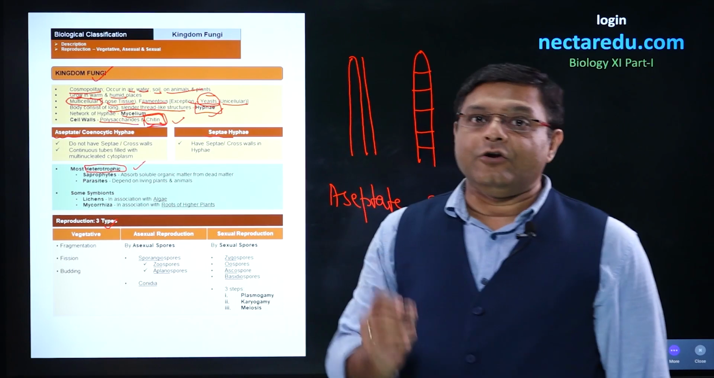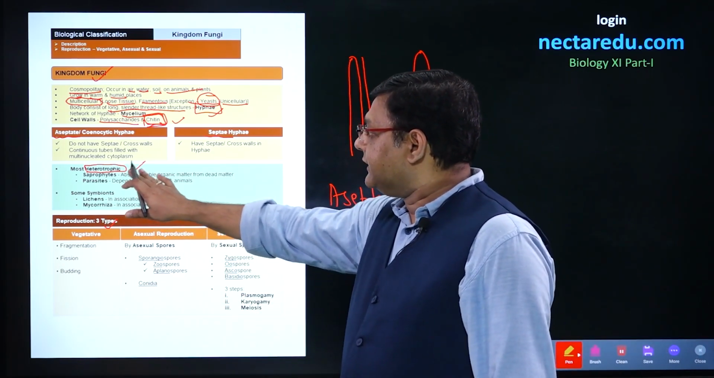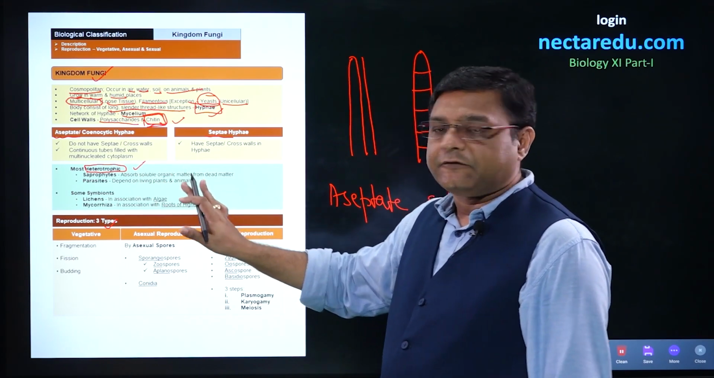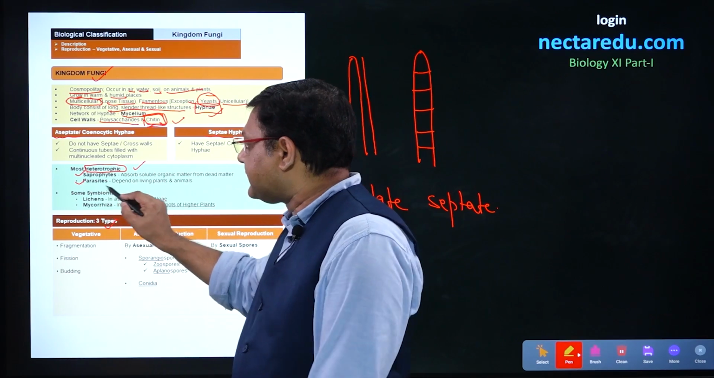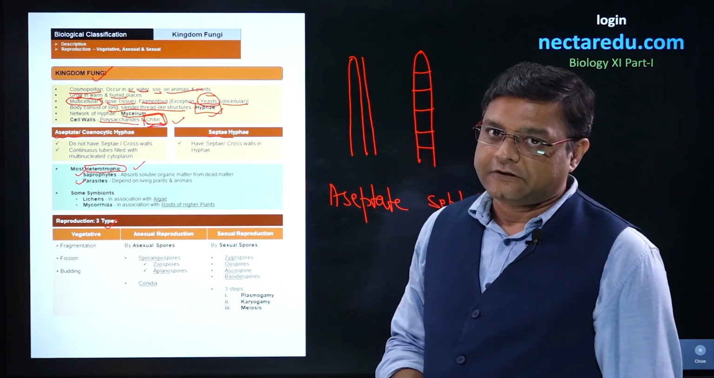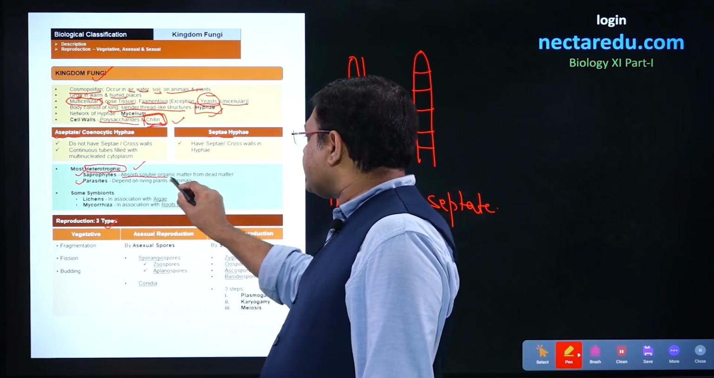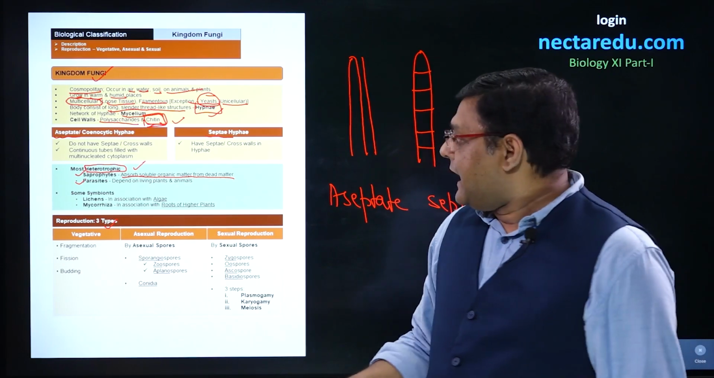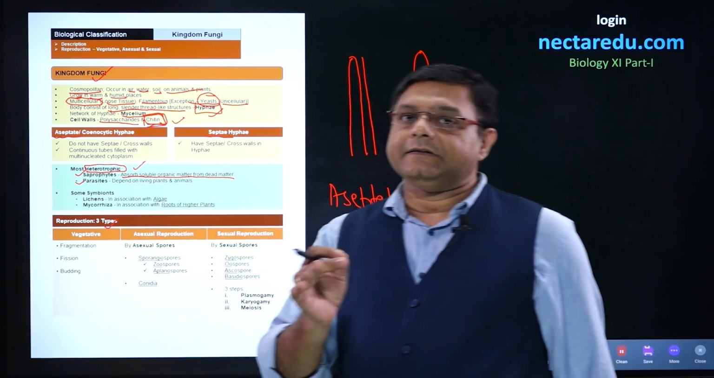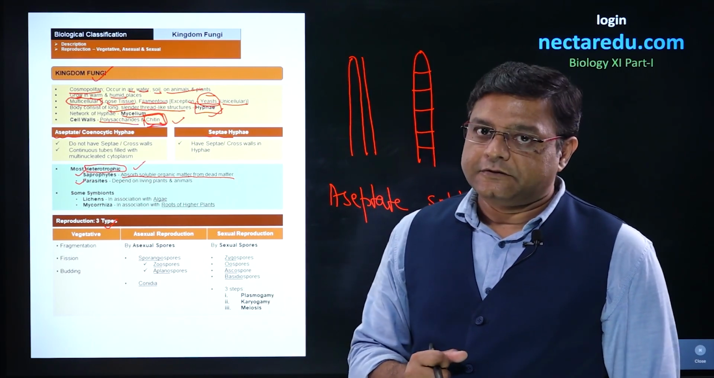That is, they cannot prepare their own food. These will depend on different ways for getting the food. And the two ways are, first, these are saprophytes and second, these are parasites. Saprophyte means that these will absorb soluble organic matter from dead and decaying matter, and in the case of parasite, these will be present on living animals or plants.